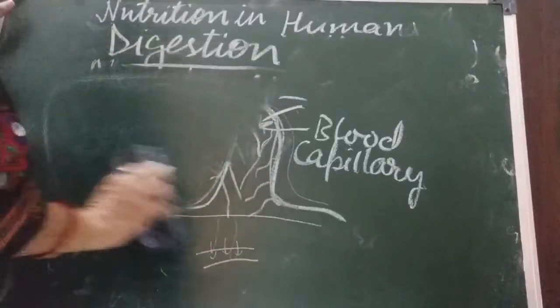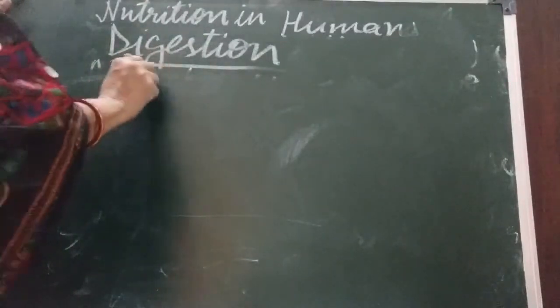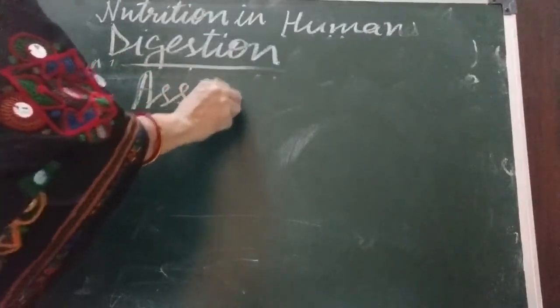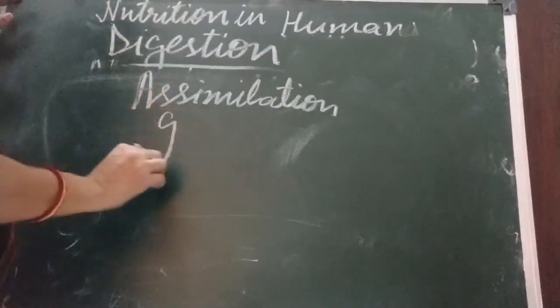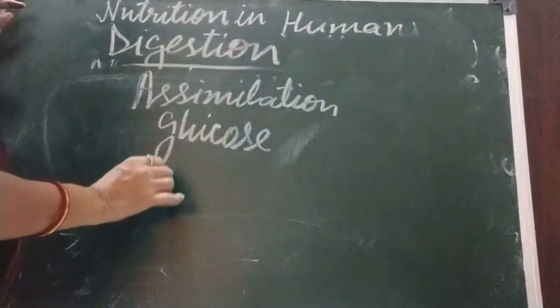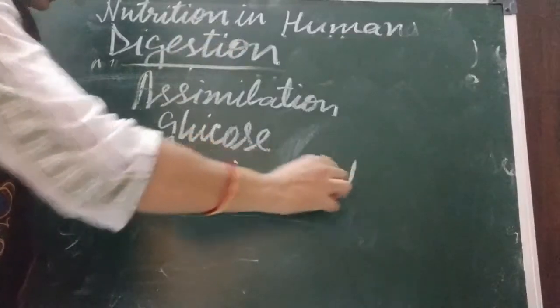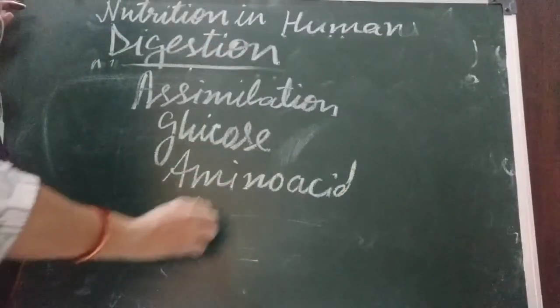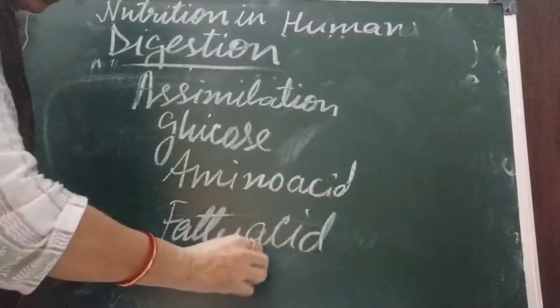Next process is assimilation. Children, I told you that the food which has already turned into simple form, like glucose, amino acids, and third, fatty acids and glycerol, after absorption has gone to all parts of the body.